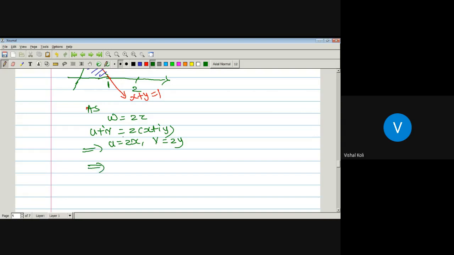If x equal to 0, then u equal to 0; y equal to 0, v equal to 0. And x plus y is equal to 1, then u plus v is equal to 2x plus 2y, which is 2 times x plus y, and x plus y is equal to 1, which implies u plus v will be equal to 2.